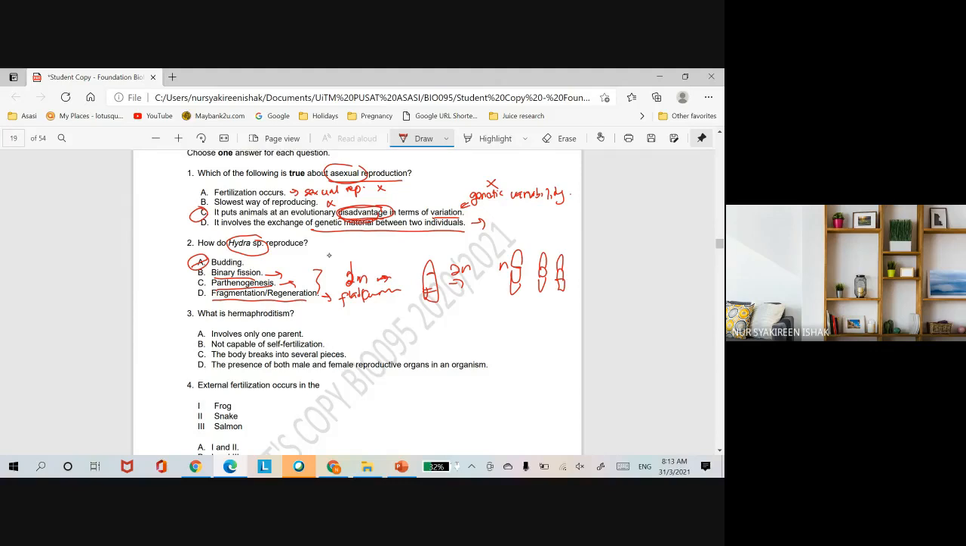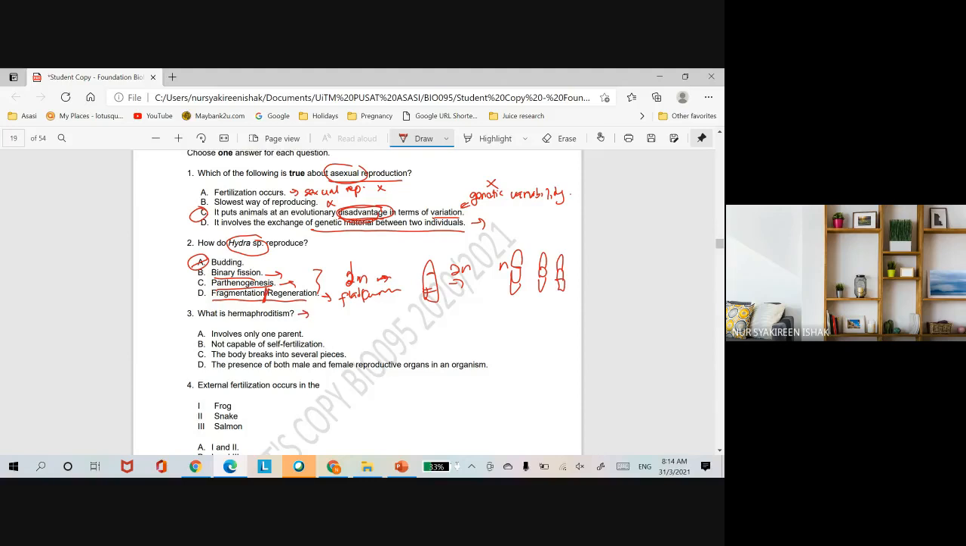So ini bila awak nampak ada slash ni, slash tu maksudnya kat sini the organism will undergo fragmentation followed by regeneration. It generates the missing piece. So kalau ada kepala je, dia akan generate mid piece and also the tail. Macam tu lah. Okay, so C, what is hermaphroditism?